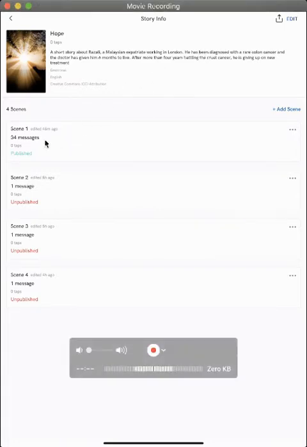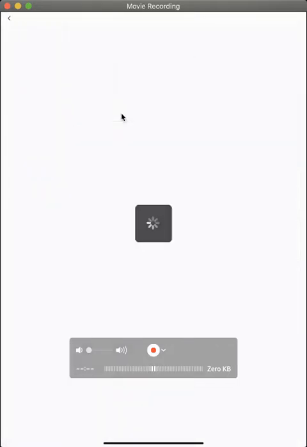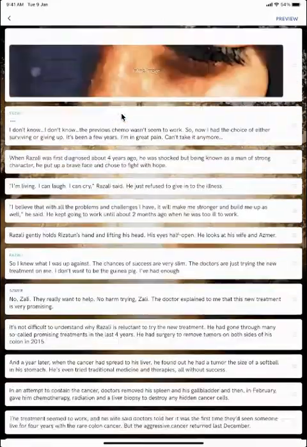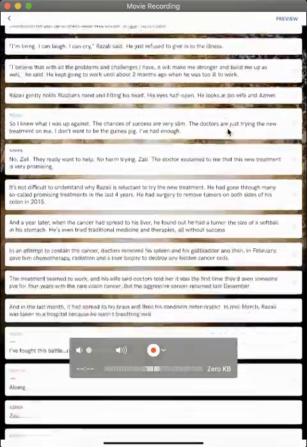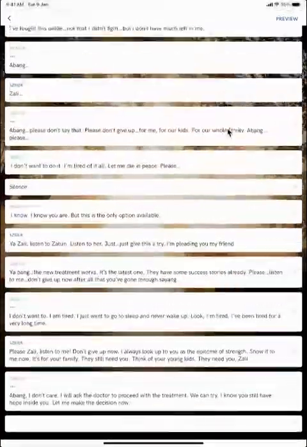Now this is in edit mode. This is a preview, so I will go to preview to see how it looks from the reader's perspective, but this is how it looks in the edit mode.